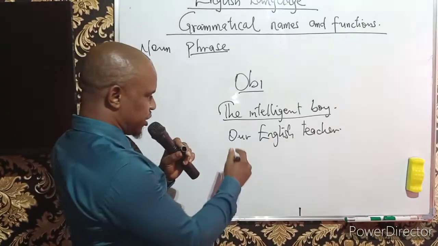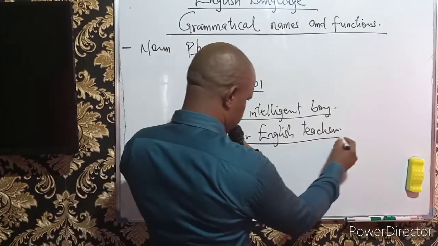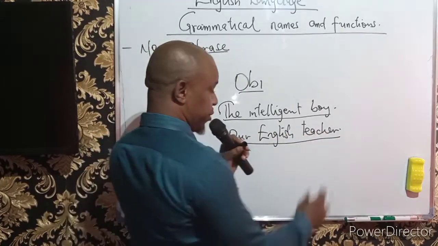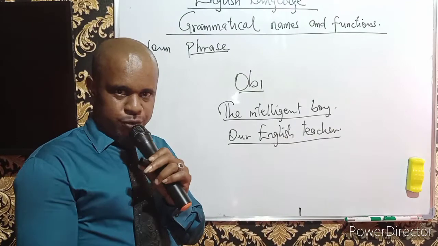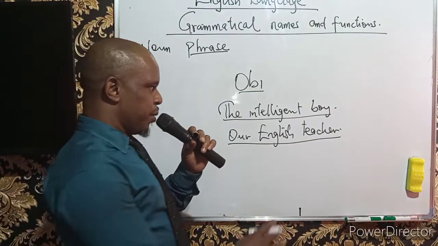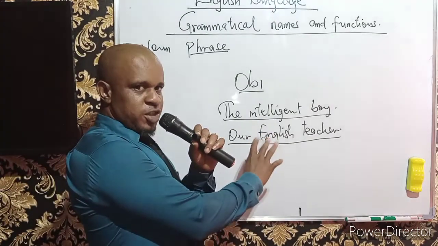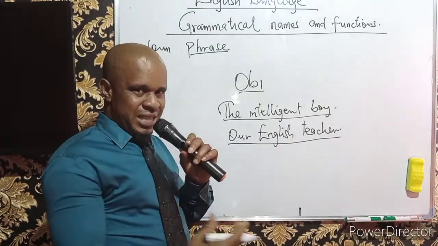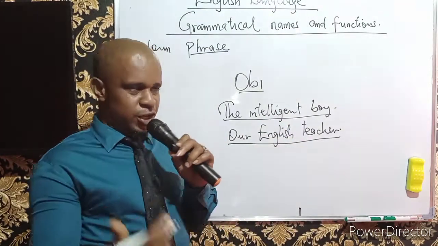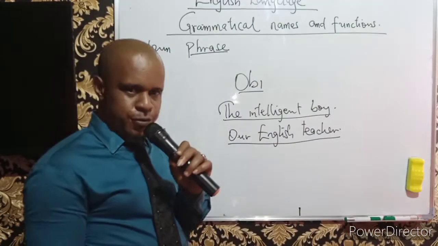Number one, it involves a group of words. We have 1, 2, 3. It can also go beyond 3 words, but because of the structural arrangement of this, we notice that we have 3 words that came together and formed a group, and we call it a noun phrase.